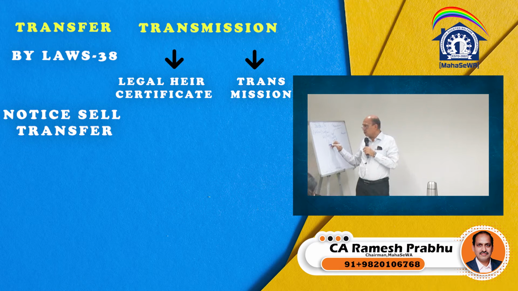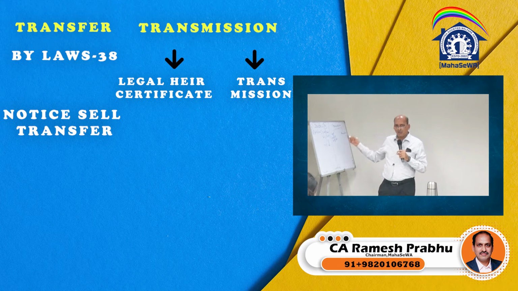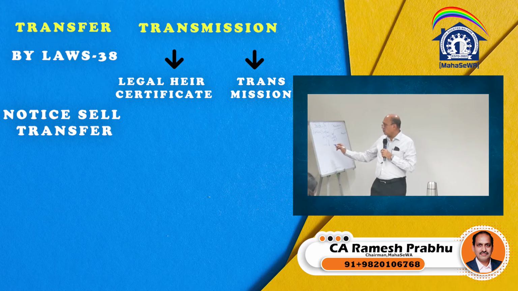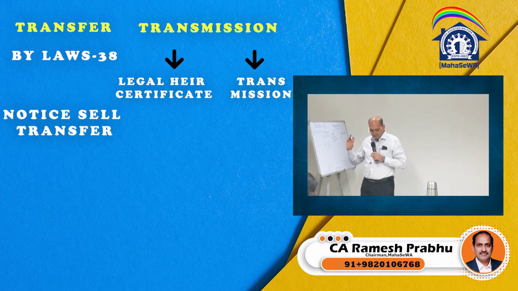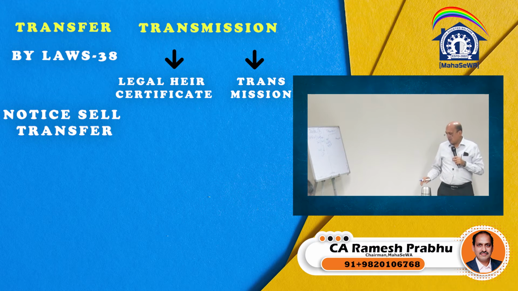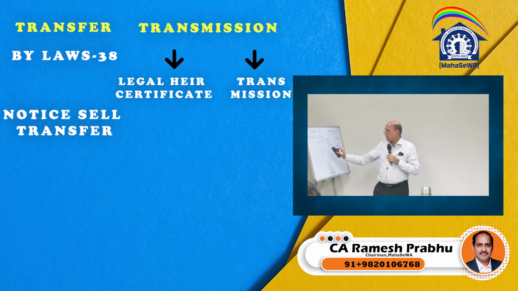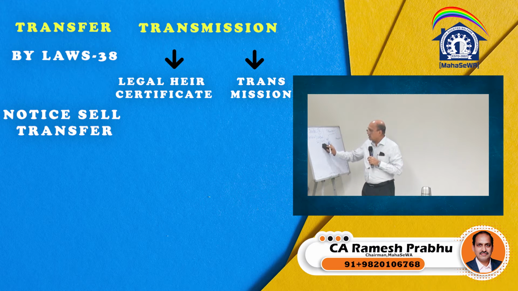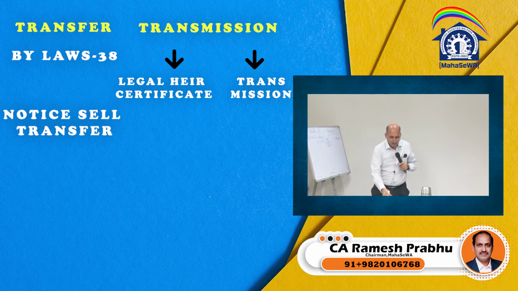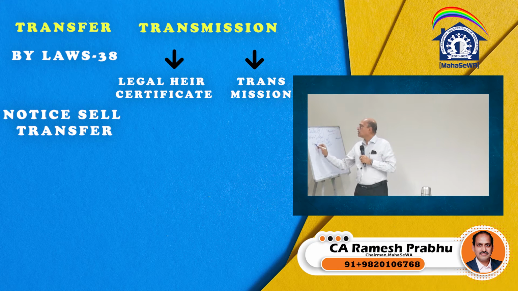In spite of dues being there, even if it is transferred, the entire dues and the liability get transferred to the new person. That is what rule number 24 sub rule 2 says. Now this is the transfer document that we are doing, that is form number 20 in bracket 1 and 2, which is as per rule number 24.